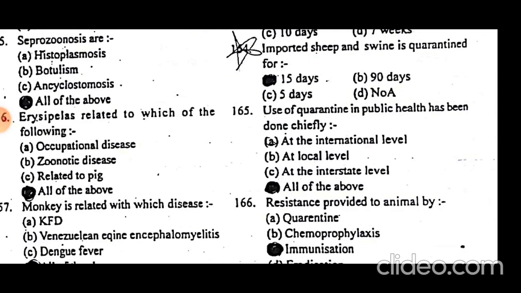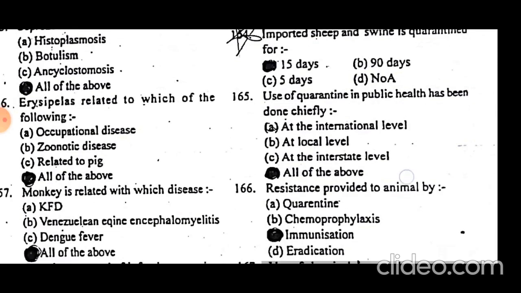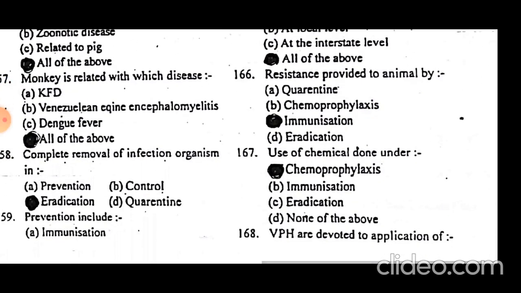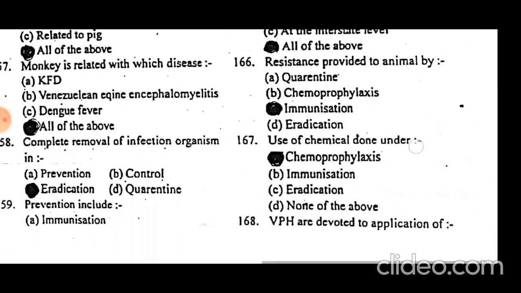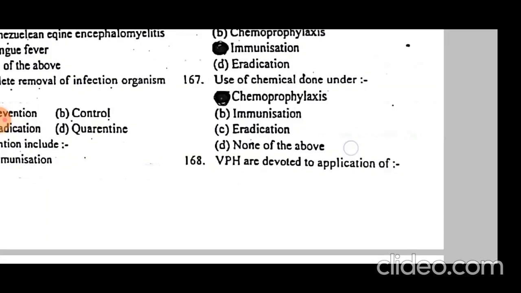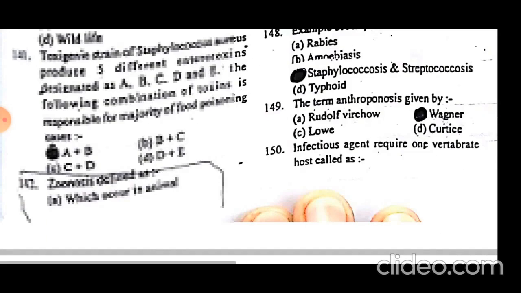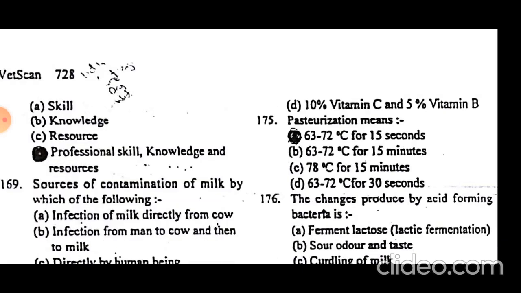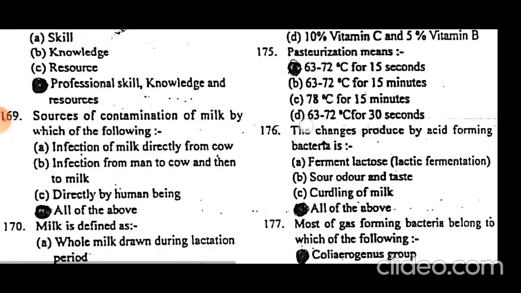Resistance is provided to animals by immunization. Use of chemicals is done under chemoprophylaxis. Veterinary public health is devoted to the application of professional skill, knowledge, and resources.